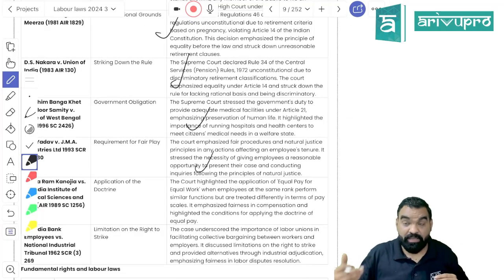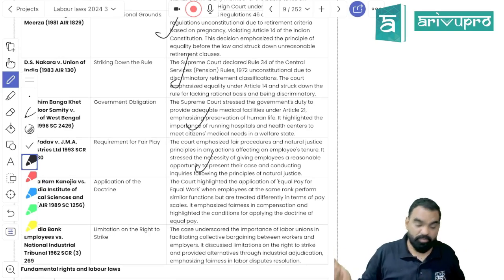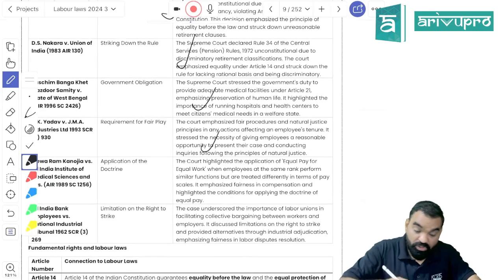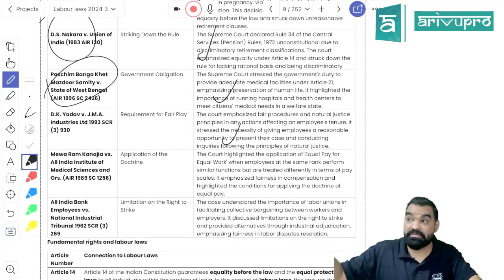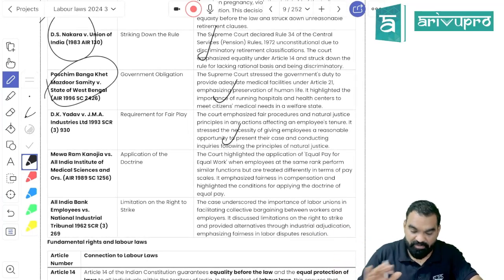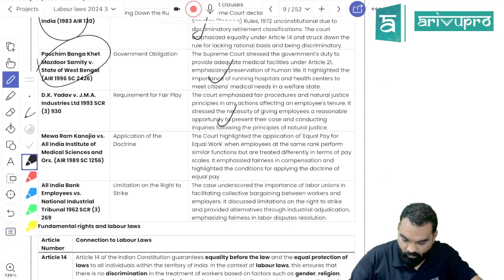Whenever it comes to taking any action against the employee, a fair and reasonable opportunity of being heard should be provided to the employee. You need not learn all these cases. Although in CS Professional they have asked a particular case study, in Executive we cannot expect that. Okay.